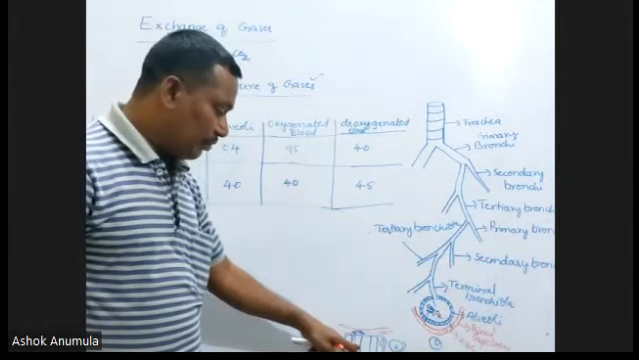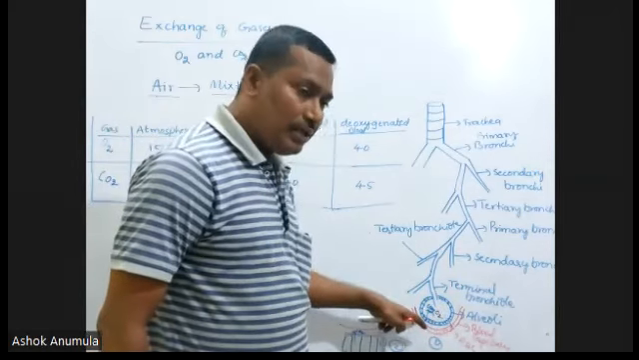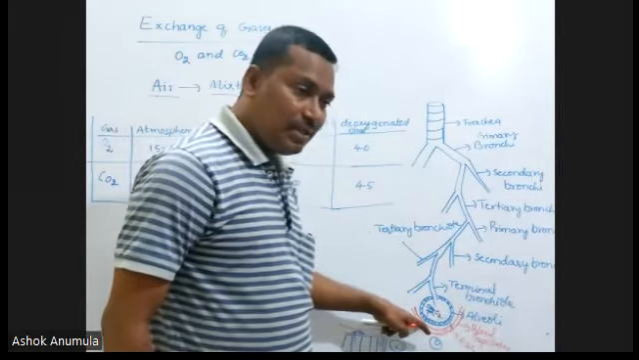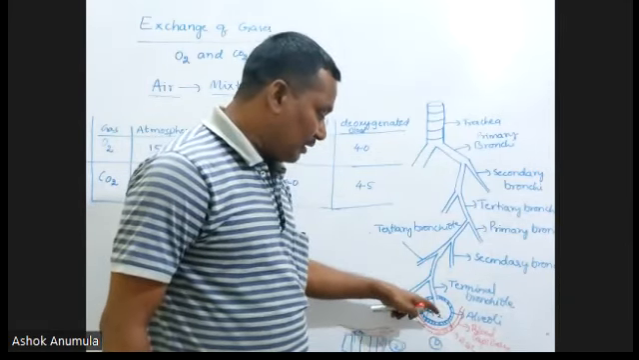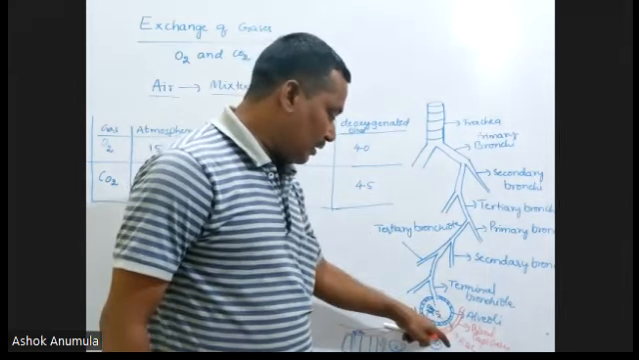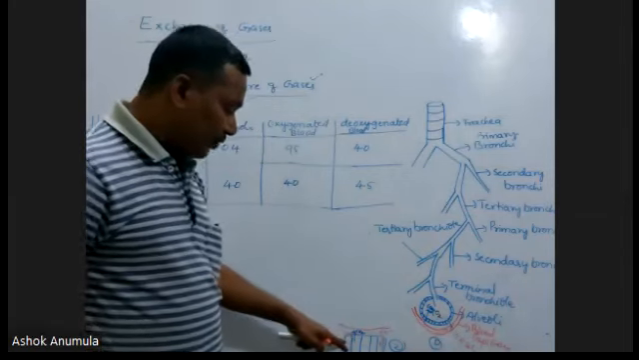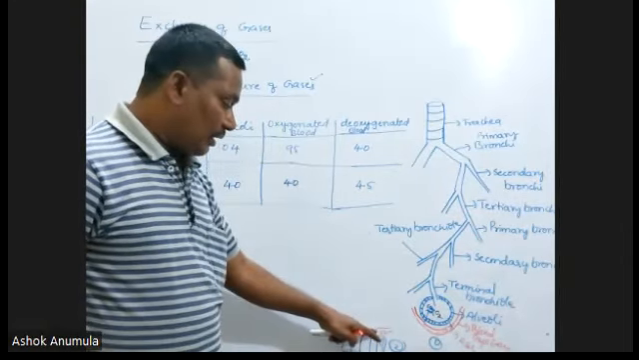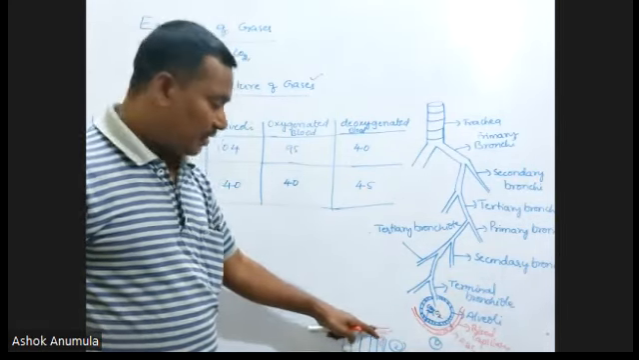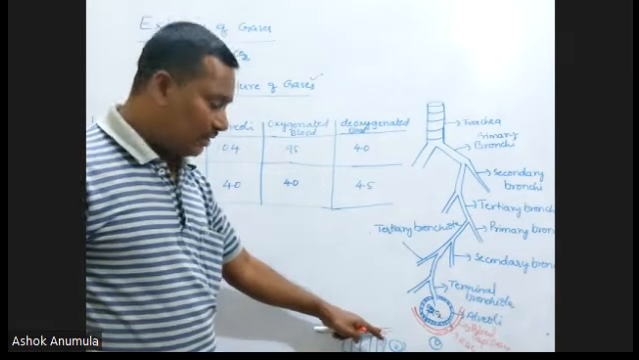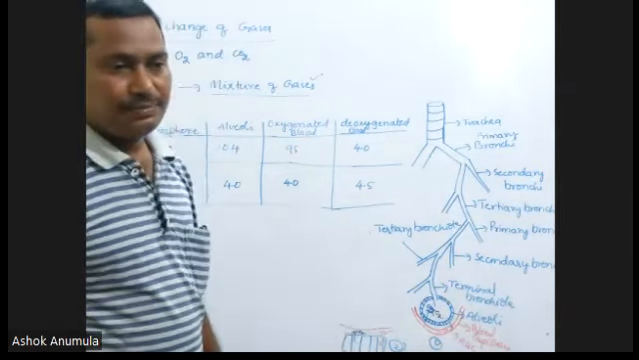If we take the alveoli, when the blood reaches the alveoli, this blood is deoxygenated blood. That's why from this deoxygenated blood the carbon dioxide enters into the alveoli and the oxygen enters into the blood. Near the tissue, the blood contains more oxygen, as it is oxygenated blood. This oxygen enters into the tissues and the carbon dioxide enters into the blood.